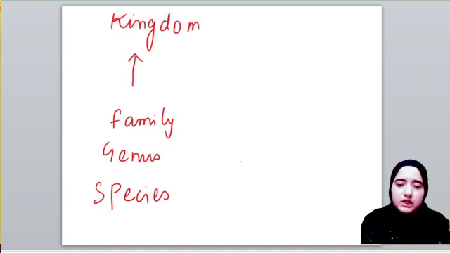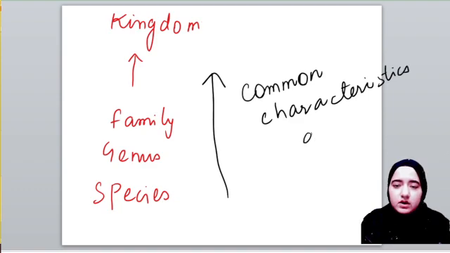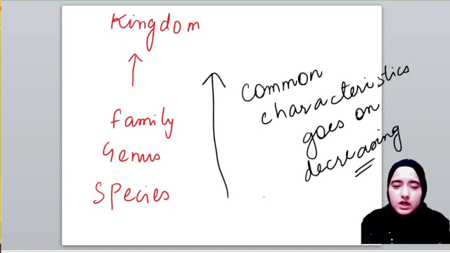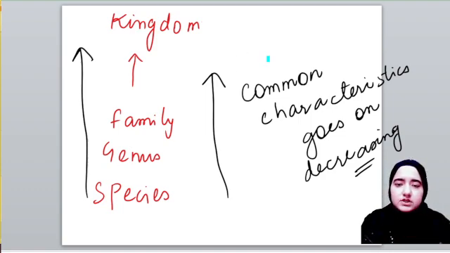Please remember, when we go higher from species to kingdom, common characteristics go on decreasing.